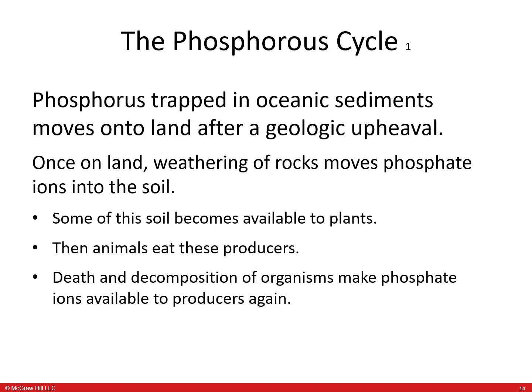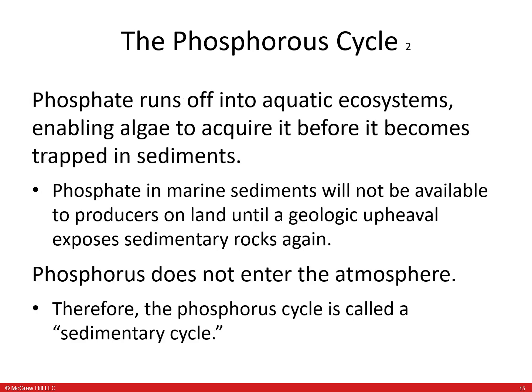In the phosphorus cycle, oceanic sediments move onto land after geologic upheaval. Once on land, weathering of rocks moves phosphate ions into the soil. Some of the phosphate in the soil becomes available to plants. Then animals eat these producers. Death and decomposition of organisms make phosphate ions available to aquatic ecosystems, enabling algae to acquire it before it becomes trapped in sediments.